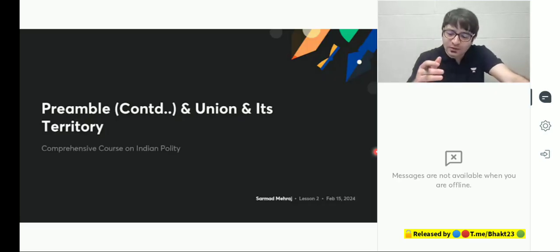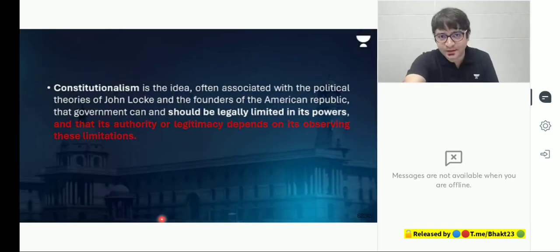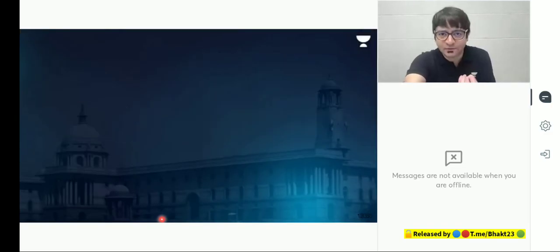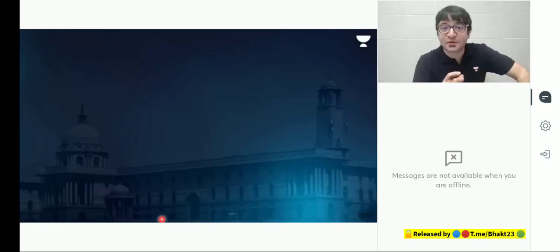Then we looked at what is a constitution: written, unwritten, unitary, federal. And we also looked at what is the separation of powers, what is the doctrine of checks and balances. Then we tried to understand what is constitutionalism. Then we looked at what is the preamble of the Indian Constitution. And before that, we discussed the various types of majorities: absolute majority, simple majority, effective majority, special majority, and there are various flavors of special majority. And then we initiated a discussion on the preamble.